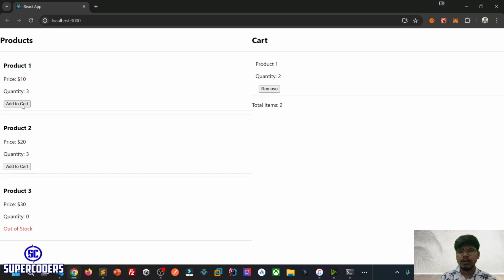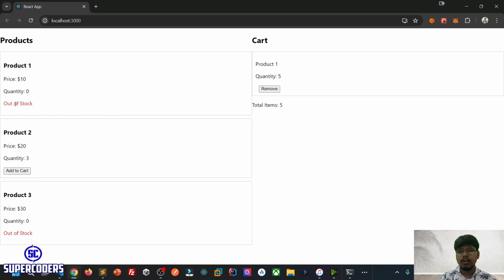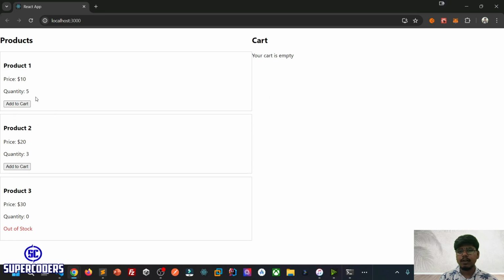Now it's going to work. You can see the quantity is getting decreased and it's saying out of stock when we add all the stocks. If I click on remove, you can see it's getting completely removed. So that completely works with React.js. Or you can get a simple cart example using ChatGPT. I know there are lots of mistakes made by AI tools, but if you write your own, it will take more time. But we can use these AI tools to make work easier.